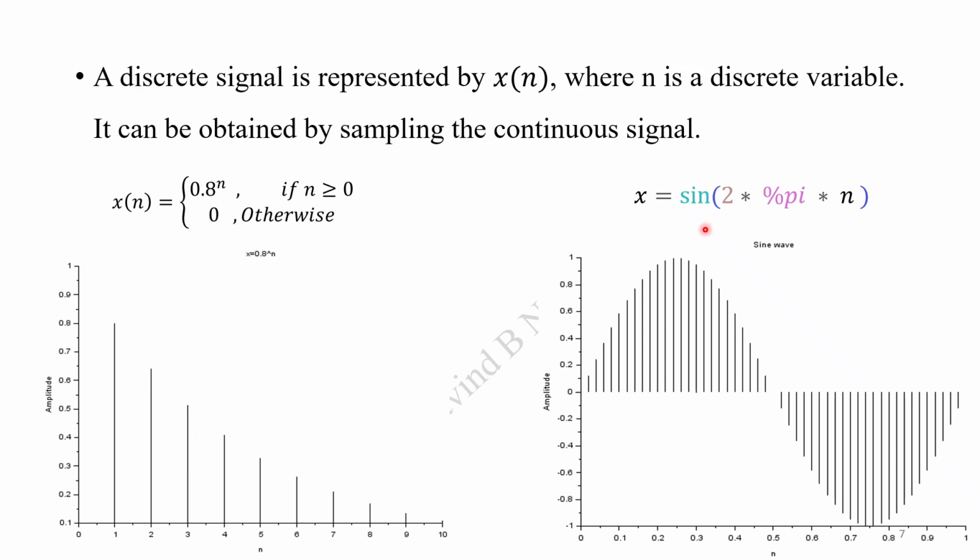Similarly, here we are going to have a sine wave realization x is equal to sine of 2 pi n. This is with respect to Scilab that has been drawn, so the same function is being represented over here. This is the result we are going to get. One complete wave has been drawn, and as we can observe, this is discrete in nature. Between two lines there is an equidistance from starting point till the ending point. Between two amplitude values there is an equidistant representation, and this is also with respect to the single variable, that is n.